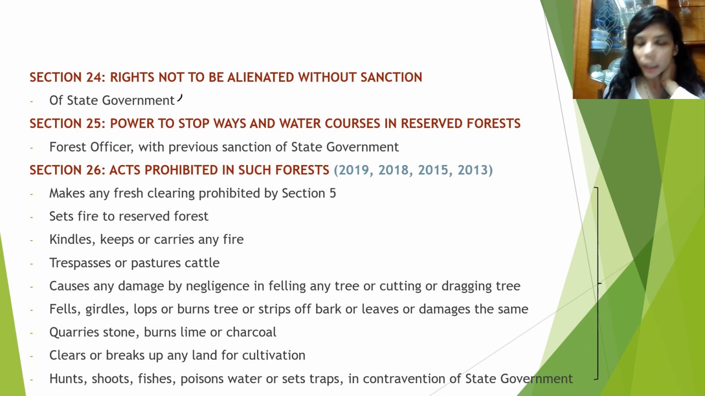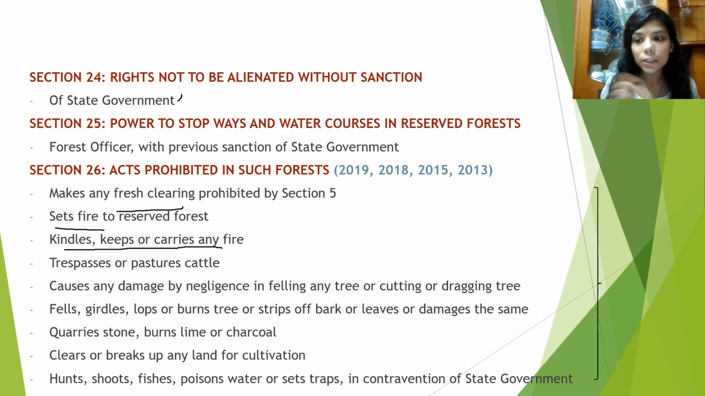Section 26 is very important, because it lists all the acts which are prohibited in the reserved forest, and questions are being asked continuously and repetitively from this section. So you have to keep in mind the list of acts prohibited in reserved forest. First, it prohibits any fresh clearing. It prohibits setting of fire, or kindling, keeping or carrying any fire. So basically it prohibits any person from doing anything related to fire. We will just mark the keywords, and this is how you are going to remember the list.